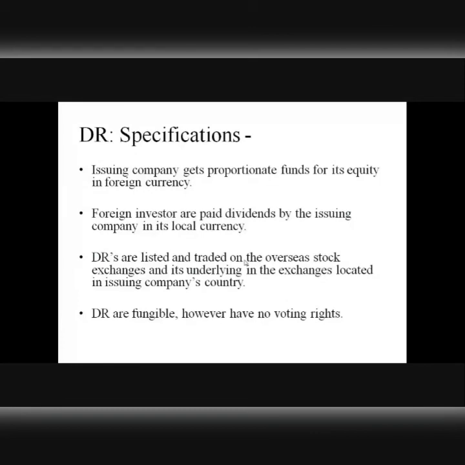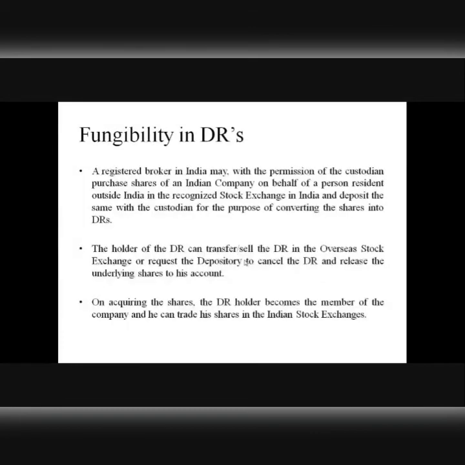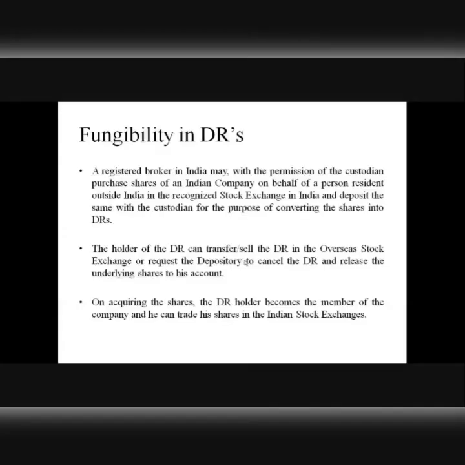Anyway, let's repeat this fungibility idea once again. Let's try to understand how fungibility works once again with the help of this illustration, right? Now let's assume that there is a registered broker in India who, with the permission of the custodian, purchases shares of an Indian company on behalf of a person resident outside India in the recognized stock exchange in India, and deposits the same with the custodian for the purpose of converting the shares into DRs, right?